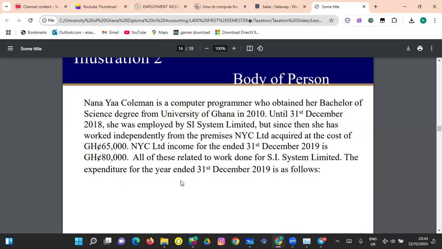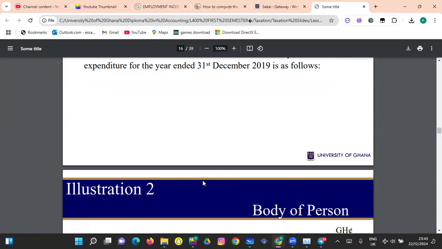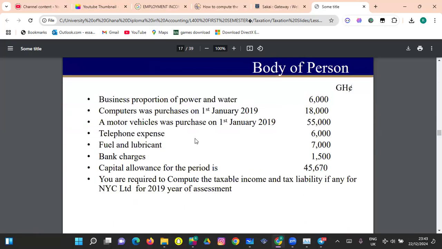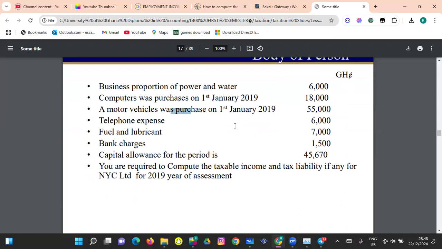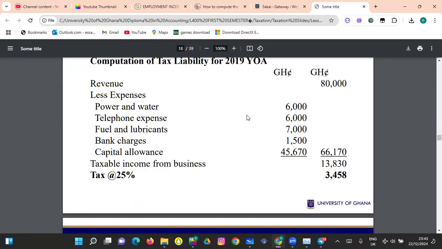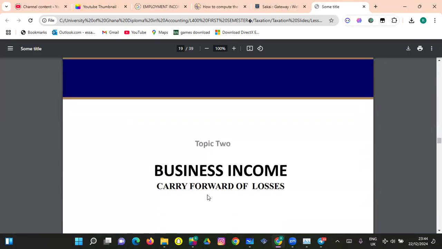The expenditure for the year ended 31st December are as follows. The same kind of expenses, and we know computers and motor vehicles are of a capital nature, so they are not allowable for deduction, right? So that's what we are seeing here, the same thing. But here, the profit is being taxed at the normal corporate tax, which is 25%. The corporate tax is normally 25%, whilst the individual tax is different. It's step by step, this will attract this and the like. So this is basically for a company, and the first one is for an individual.